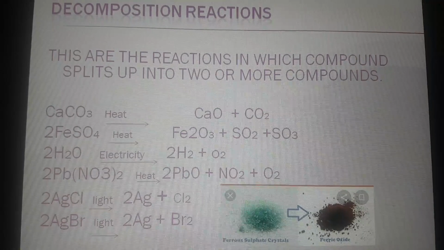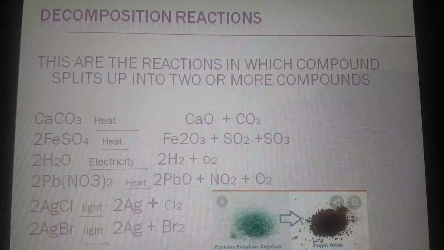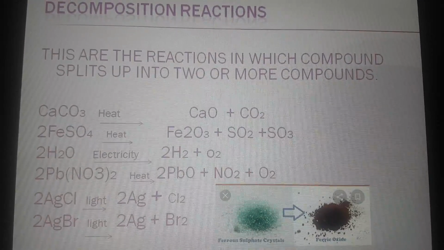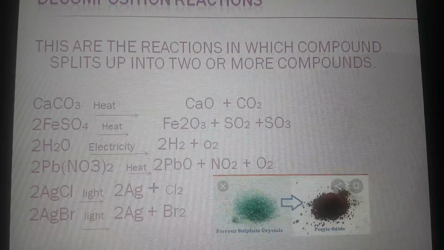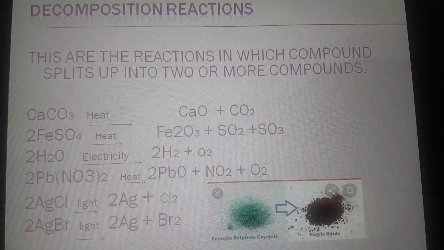When calcium carbonate splits up in the presence of heat, it forms calcium oxide and carbon dioxide. That is quicklime, calcium oxide, plus carbon dioxide.